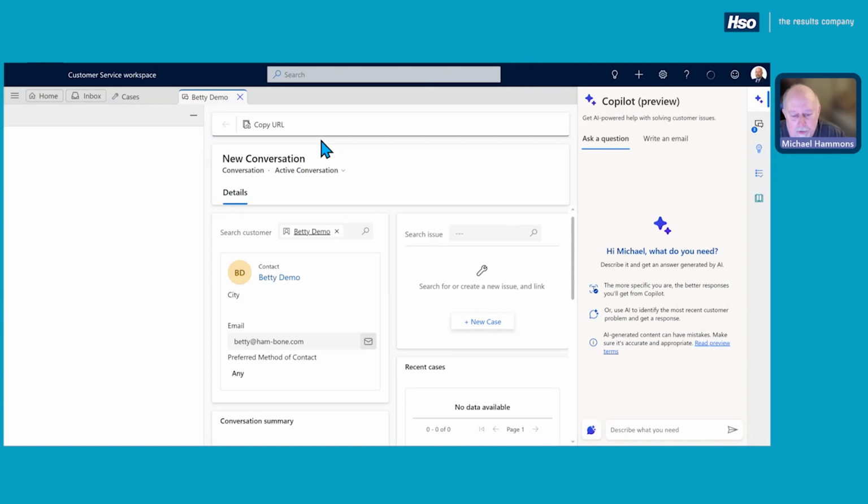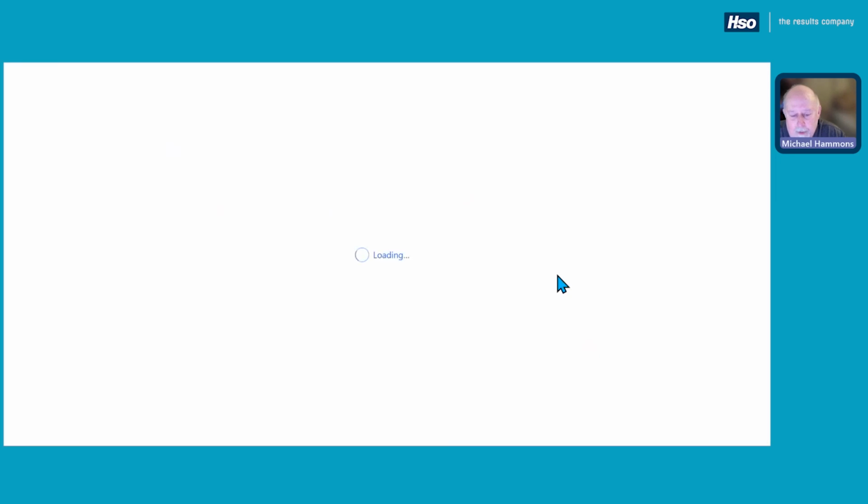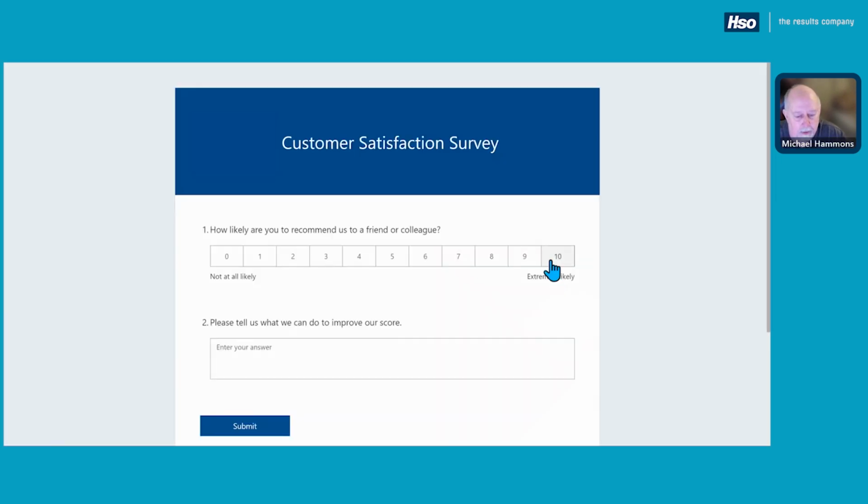And once this now is closed and we're now ending the conversation, what will happen is a survey will get sent out directly to the customer. And you'll see here is now using the customer voice capabilities. We'll start our survey. It'll load up the survey. And this is a standard NPS type of questionnaire. And of course, we all love more cowbells. So let's hear it for cowbells.